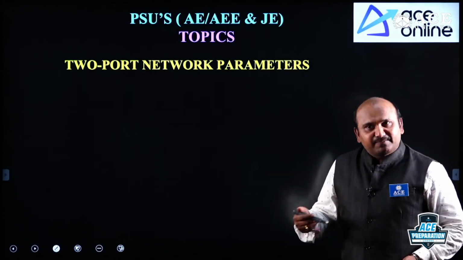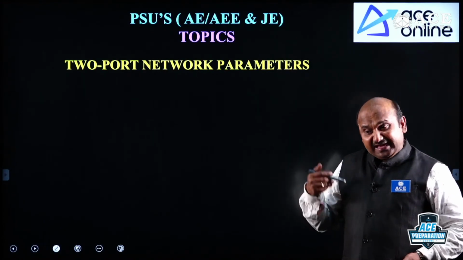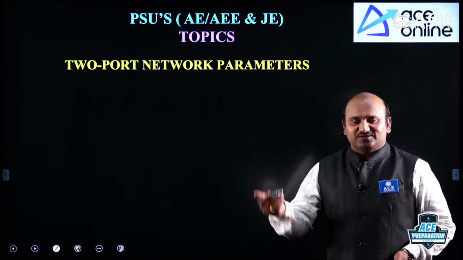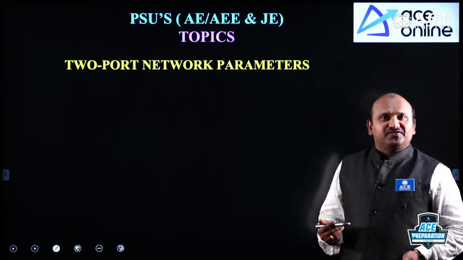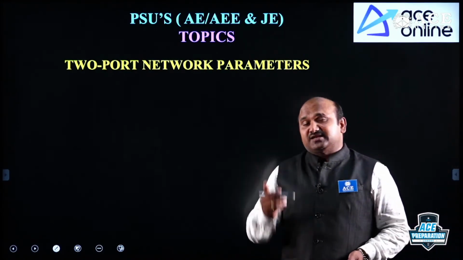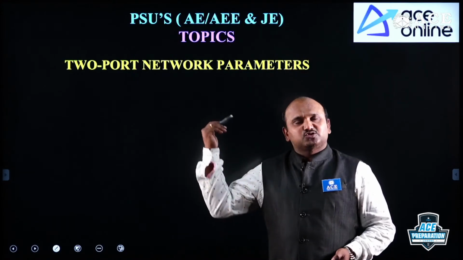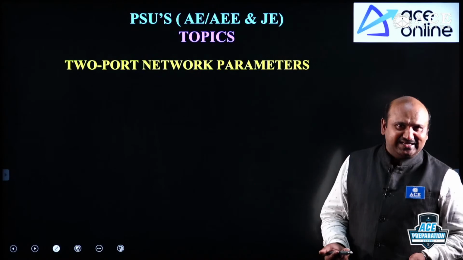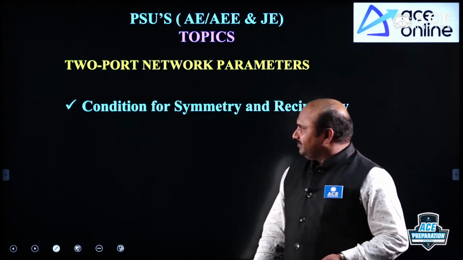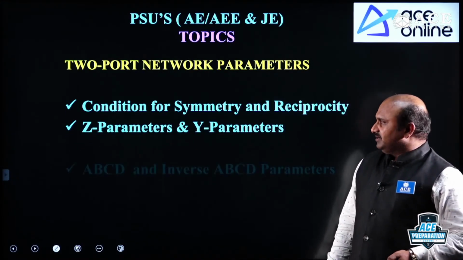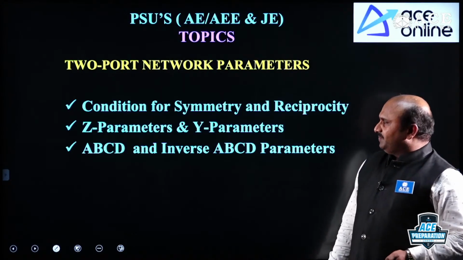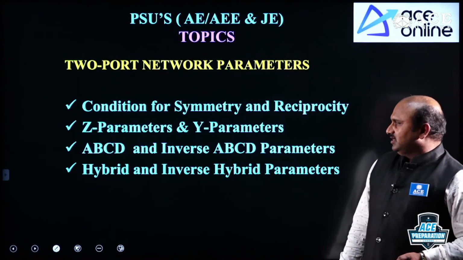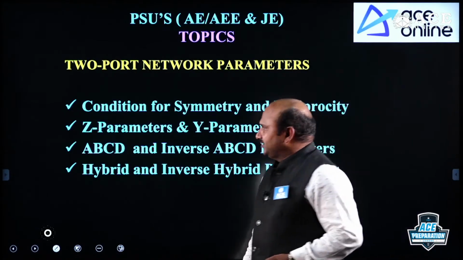What are the 2-port network parameters? If you take n variables, not only 2-port but 3-port, 4-port, 5-port, n variables, if you are able to define, nC2 parameters can be defined. Here, with 4 variables for the 2-port network, 4C2, 6 types of parameters we can define. What are the 6 types of parameters? They are Z parameters, Y parameters, ABCD parameters, inverse ABCD parameters, hybrid parameters and inverse hybrid parameters.